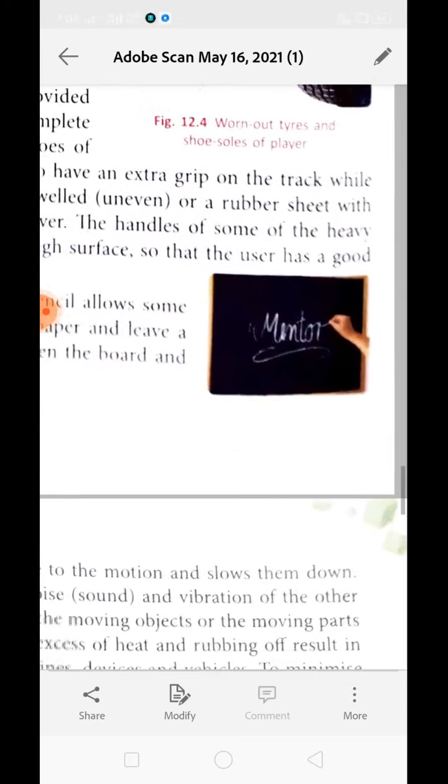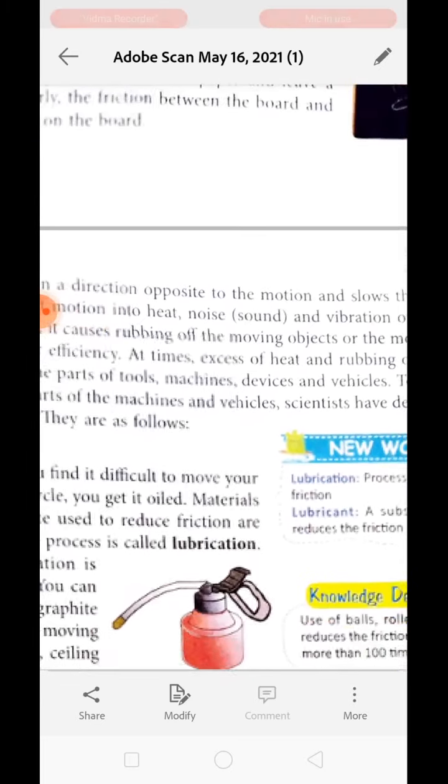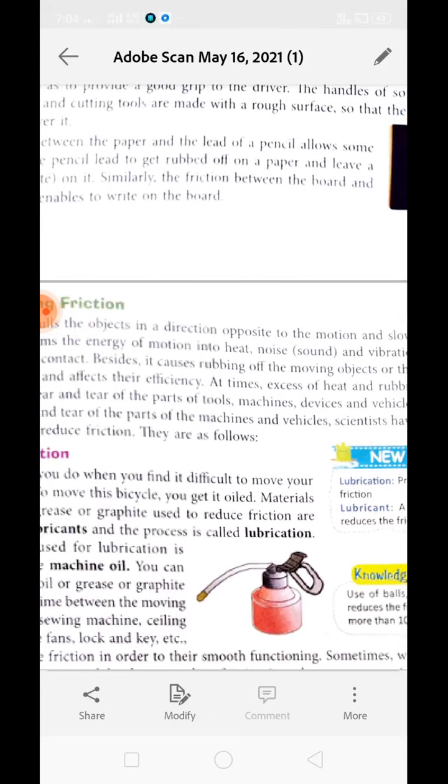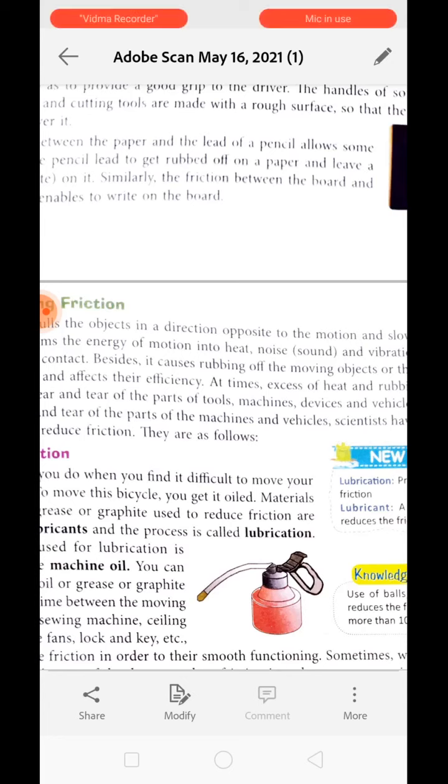Next is reducing friction. There are a lot of cases in which we need to reduce friction because friction causes wear and tear. Wear and tear means it makes the object old, which results in tearing of the object. Clear?